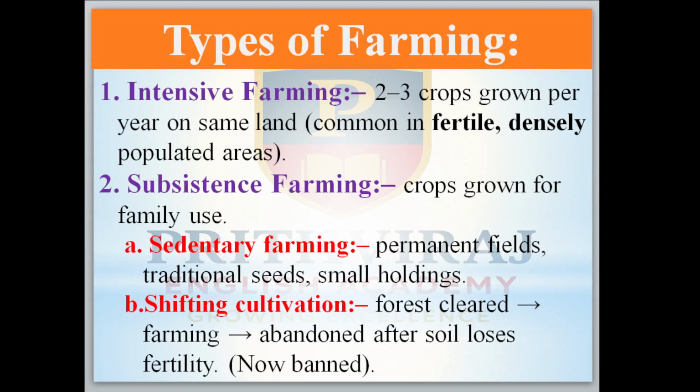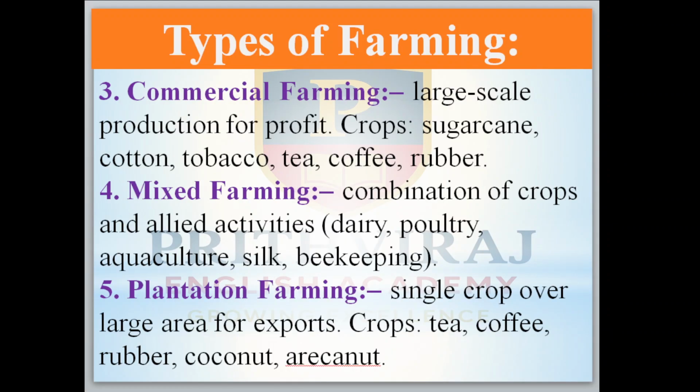Second one is shifting cultivation, where they clear the forest and do agriculture for some time. After some time, if they come to know that the land has lost its fertility, then they go to another area, and over there also they cut the trees and do the same. It is called shifting cultivation. Nowadays it is banned.